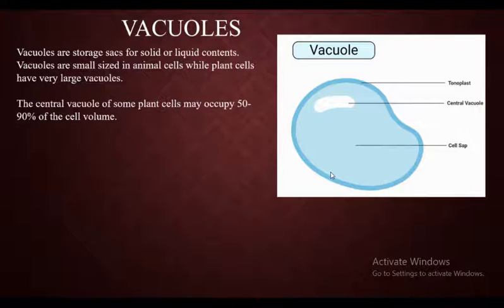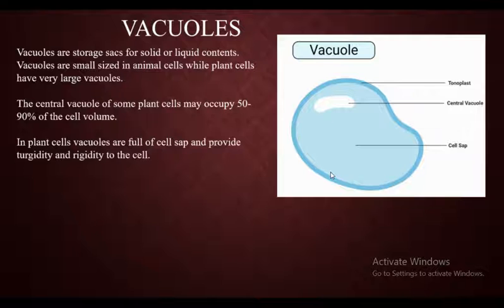Next, the central vacuole of some plant cells may occupy 50 to 90% of the cell volume. In the plant cell, the vacuole occupies about 50 to 90% of the space. If vacuole is present in the plant cell, it will occupy around 50 to 90% of the space. That much big it is. Out of 100, it will take 50 to 90% of the space.